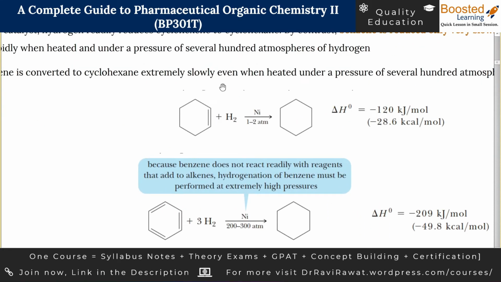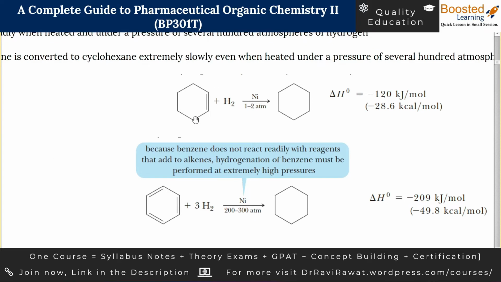Do not go and read the text. I will make you understand each and every point. So there is no need to read the text and waste any time while you can build the concept itself. Cyclohexene is nothing but cyclohexane with one double bond.